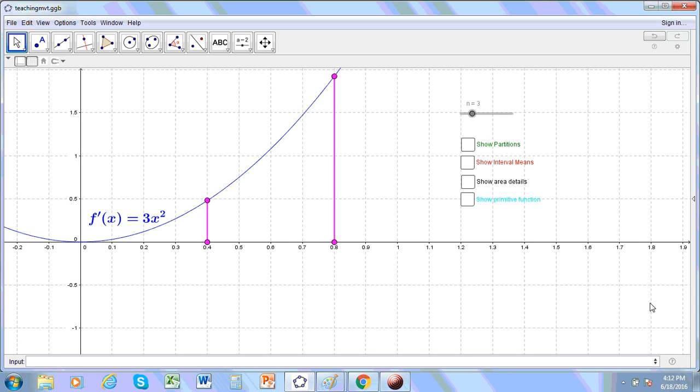In fact, the FTC, or the fundamental theorem of calculus as known by mainstream academia, is really derived in one step from the mean value theorem.